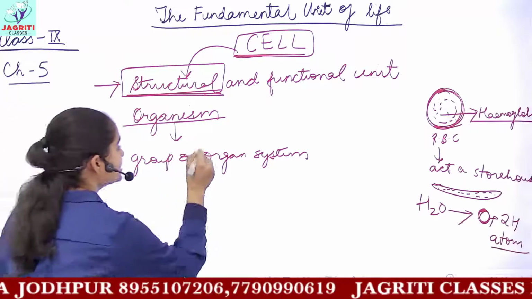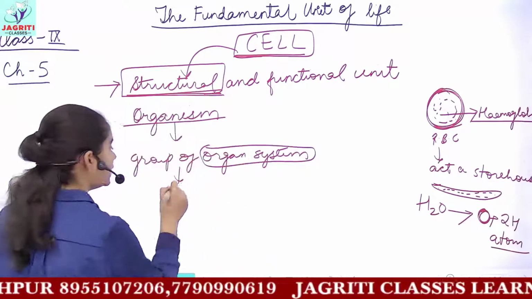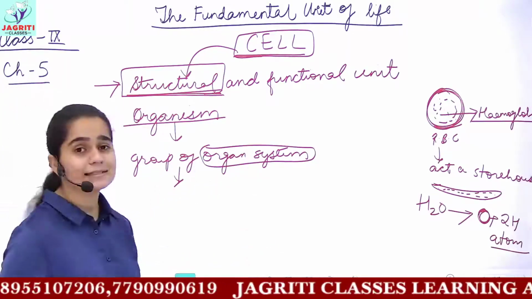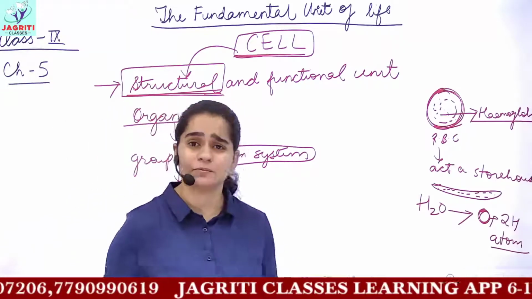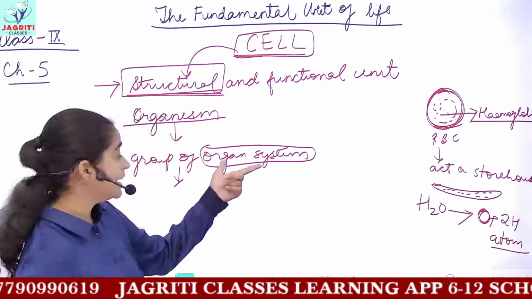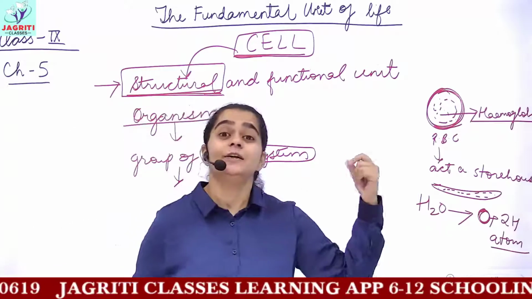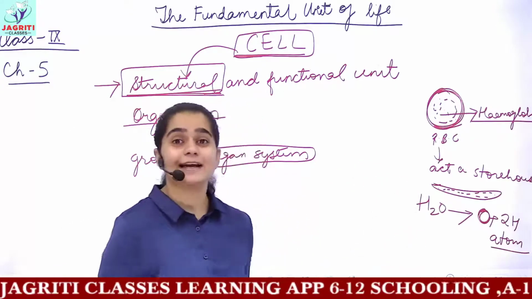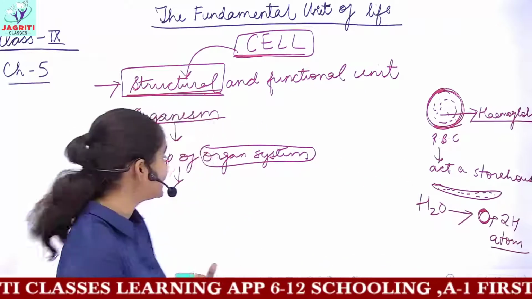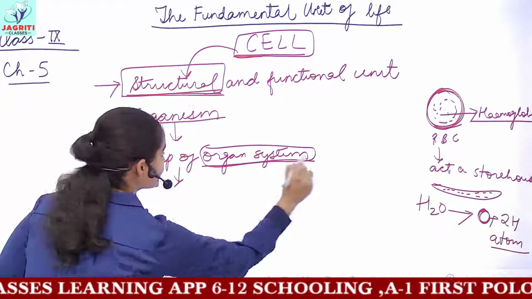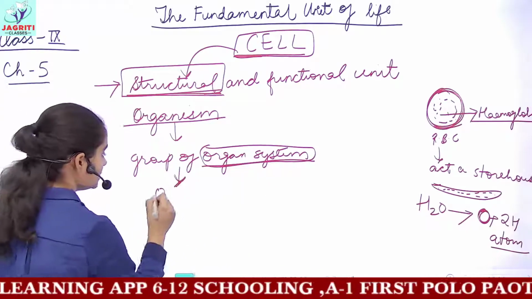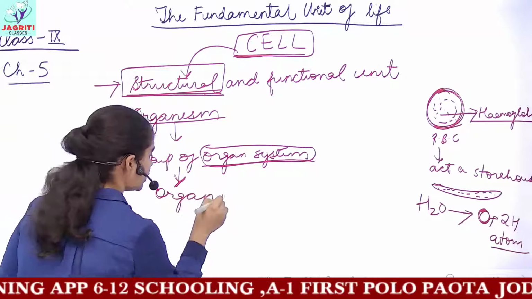Then this organ system would be made up of what? Consider any organ system, say the digestive system, as an example. Then that digestive system is made up of different digestive organs, that is, you have your stomach, intestines, etc. So an organ system is made up of a collection of organs.